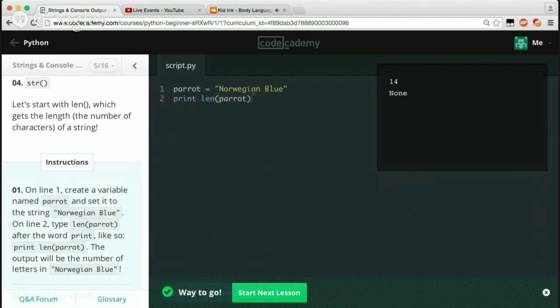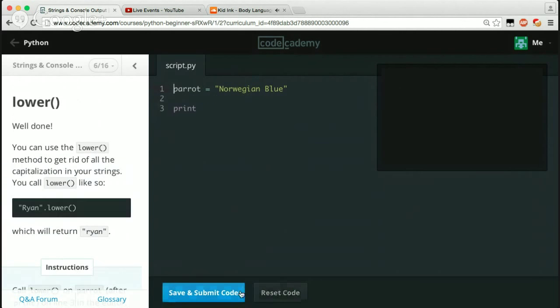So we can come here and count up all these characters. We got 1, 2, 3, 4, 5, 6, 7, 8, 9. You count the blank space, that's going to be 10, 11, 12, 13, 14. So it just counts every character. As you saw, we got 14, and there's 14 here, so the computer doesn't lie.